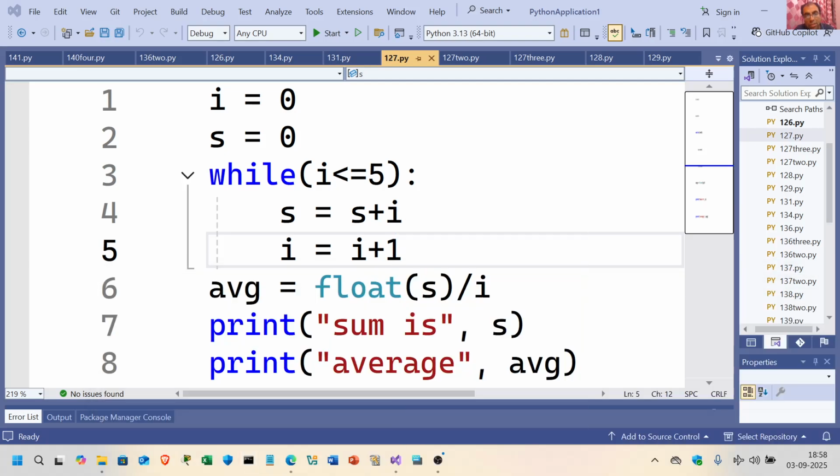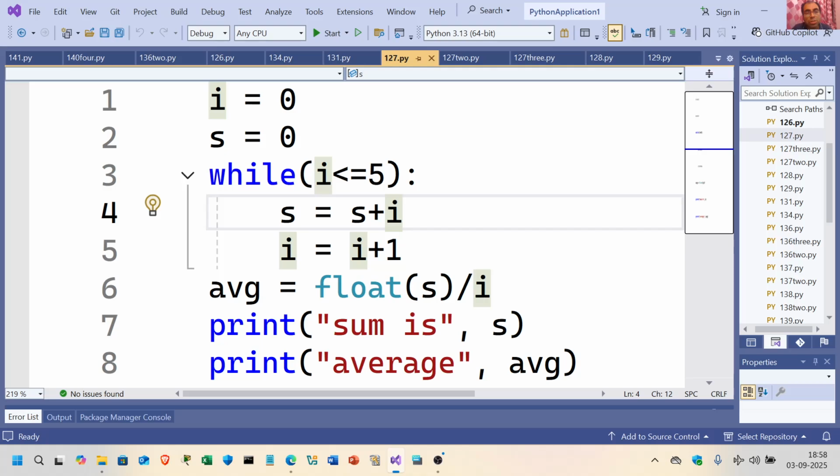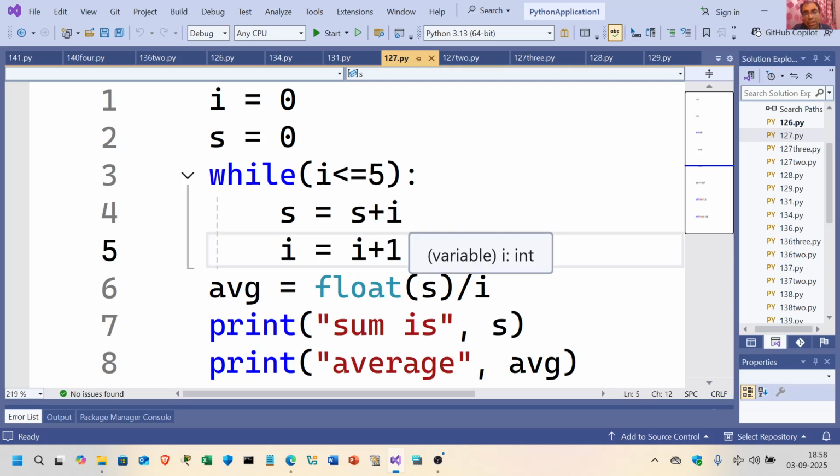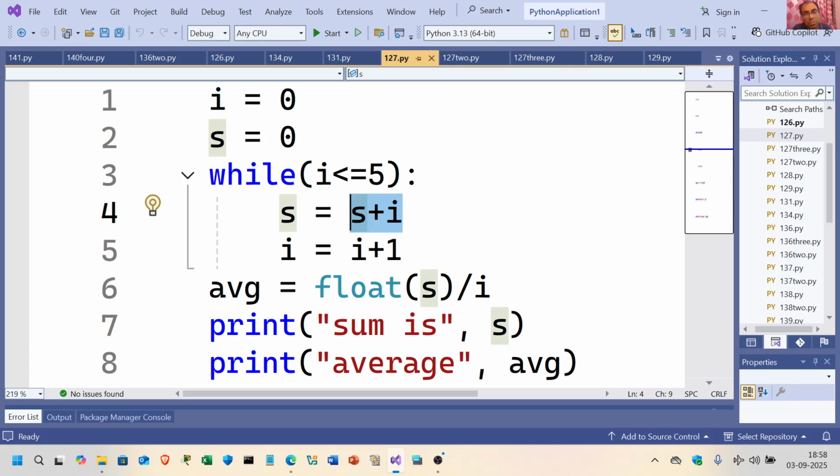So in this piece of code, I'm taking two variables, i is equal to 0 and s is equal to 0. As long as i is less than or equal to 5, which is true, I increment s plus i. Initially s is 0, and i is equal to i plus 1, so it is just incrementing the value of s plus 1, s plus 2, s plus 3 as long as it touches 5.